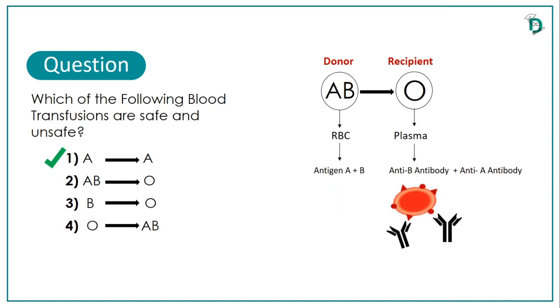So if this transfusion occurs and red blood cells of the donor enter the bloodstream of the recipient, then due to compatibility of antigen A and antigen B from the donor and anti-A and anti-B antibodies of the recipient respectively, antigen-antibody binding, that is called agglutination or clumping, will occur. So the recipient of blood group O after receiving blood from a donor of blood group AB will not remain safe. So this transfusion is not safe. Or you can say AB cannot donate blood to O.